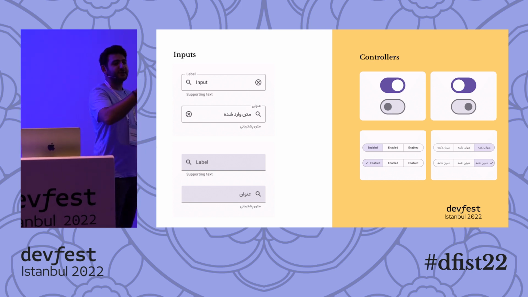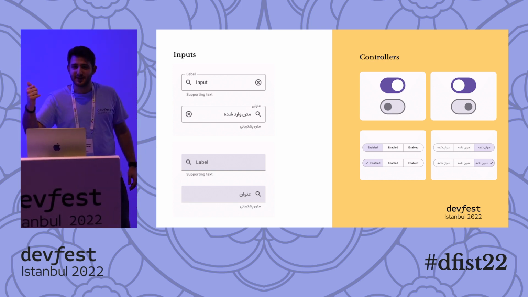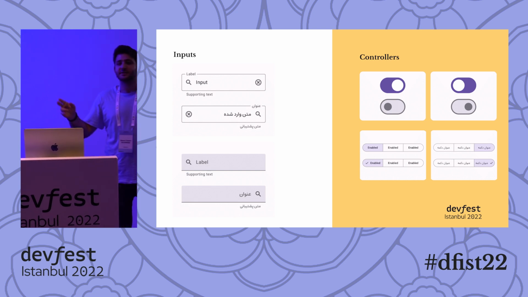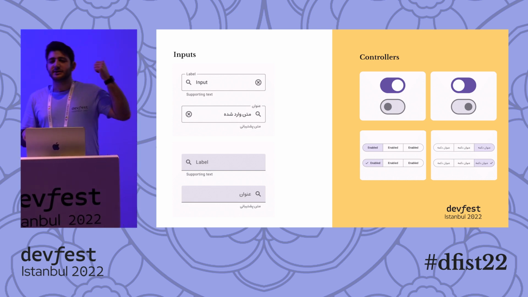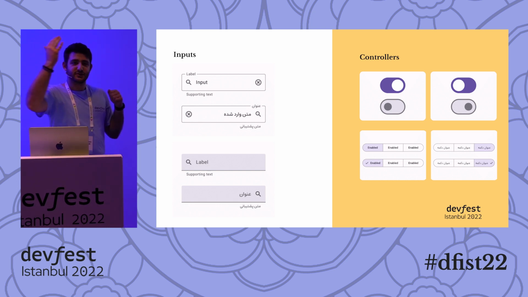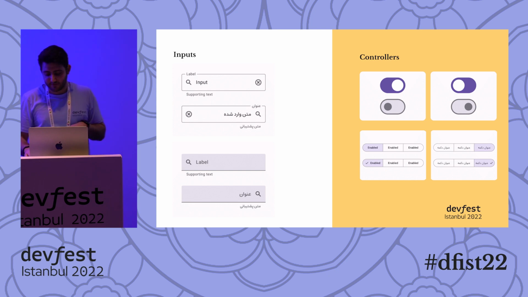For the controllers, they work reverse. So to turn on a switch, instead of swiping to the right, you swipe it to the left, because that's the main action for them. It follows for the segmented controllers or tabs on Android. So the main tab is going to be on the farther right side. So it's going to start from right and follow to the left.